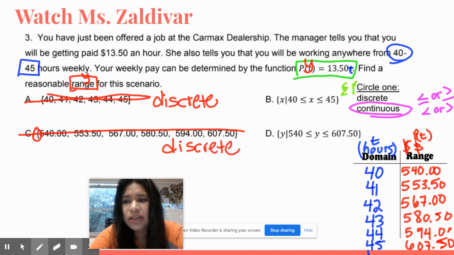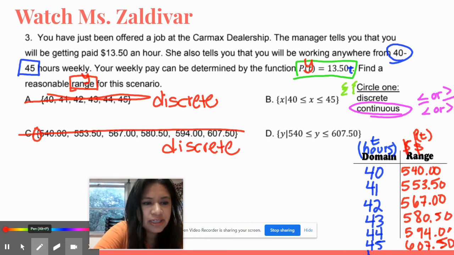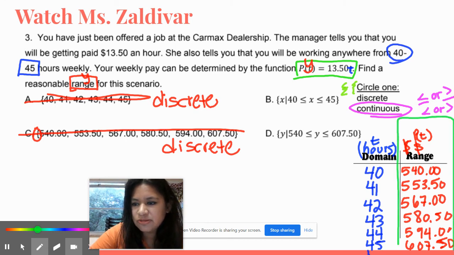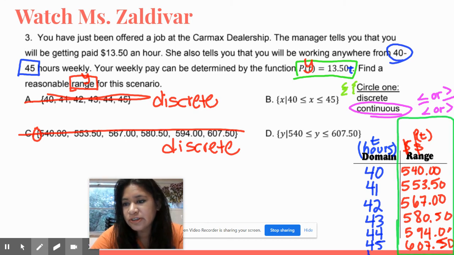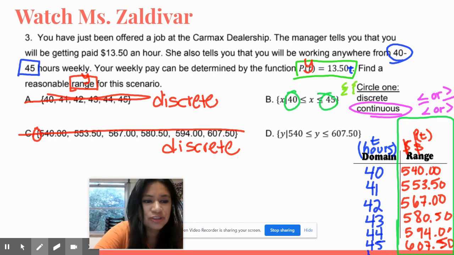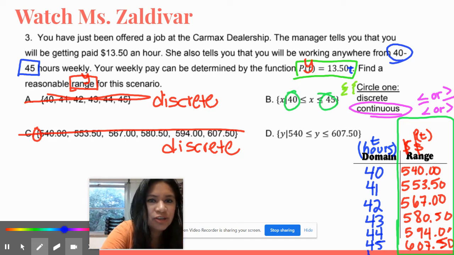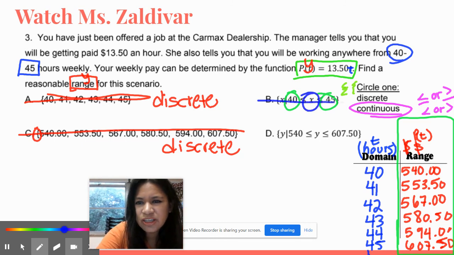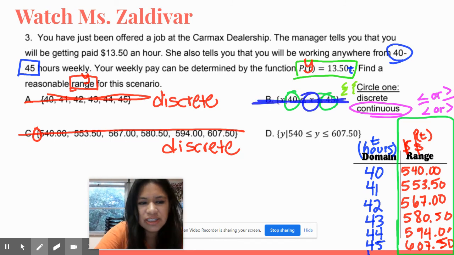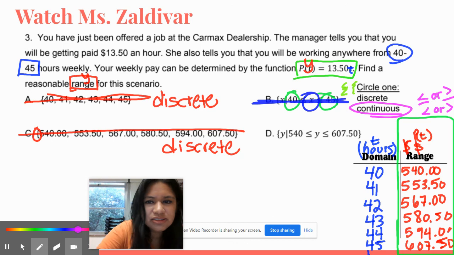So I'm left with B and D. Because we're looking for the range, we're looking for numbers from 540 all the way to 607 with 50 cents. B is not going to be the answer because it's telling you that's going to be the range, and this is the X, guys. So I can already eliminate that one. My answer in this case will be D.